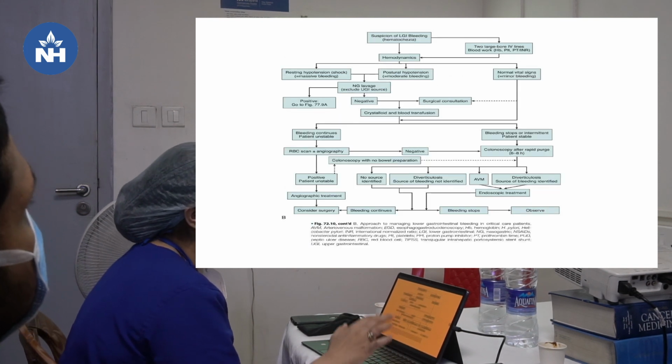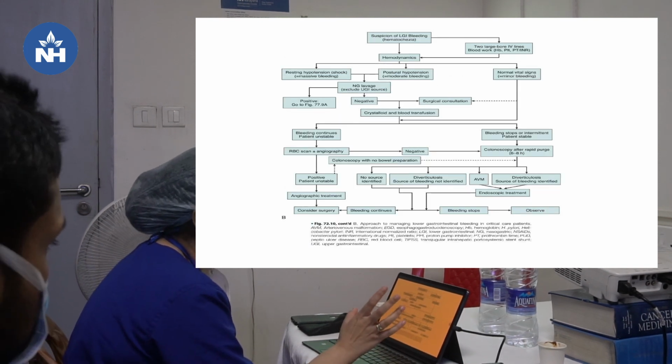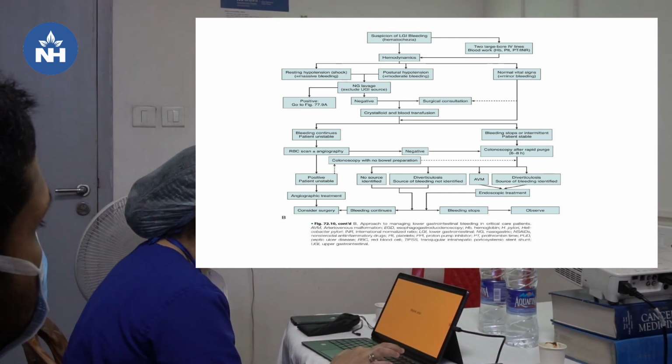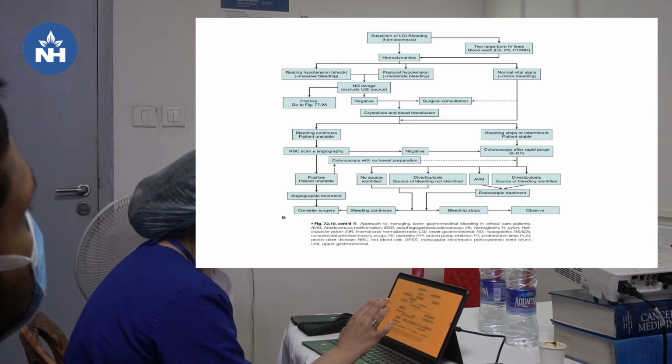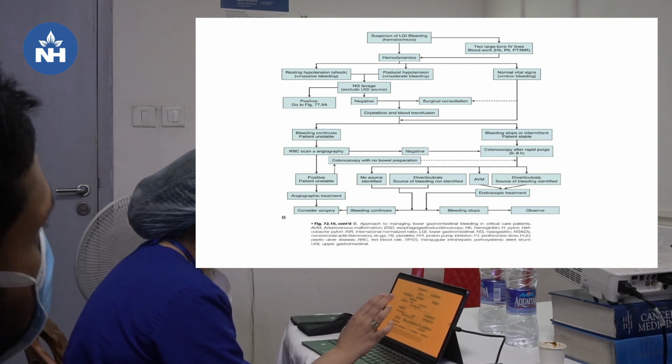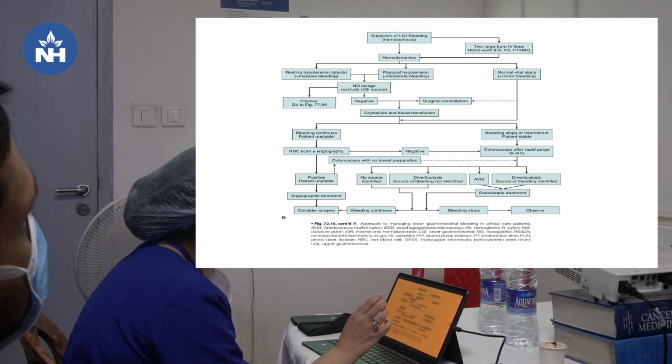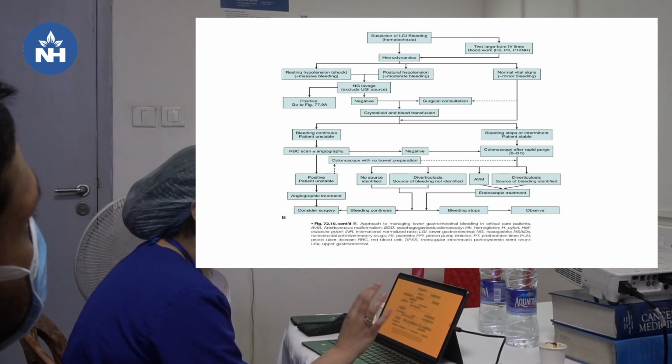Okay, and in lower GI bleed also the same hemodynamics, we resuscitate and we see the hemodynamics. If the patient has normal vital signs, then we can observe the patient, and if the bleeding stops, we can do a colonoscopy after preparation.